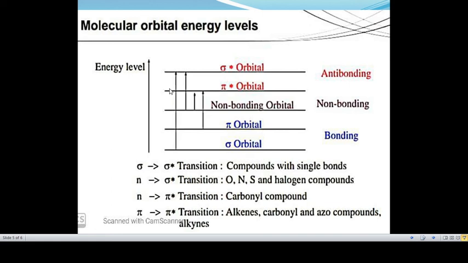But in saturated alkyl halides, the energy required for such a transition decreases with the increase in the size of the halogen atom. Now we can compare n to sigma star transition in methyl iodide and methyl chloride, CH3I and CH3Cl.